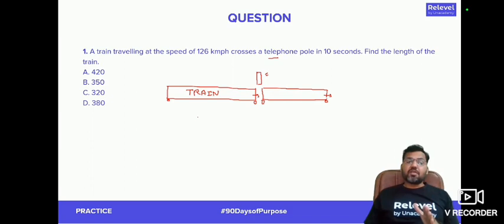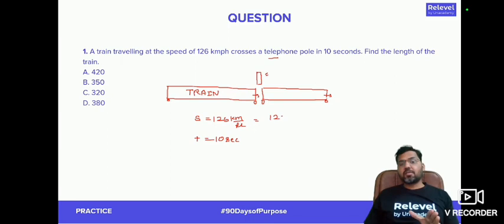It is given to you that the speed of the train is 126 km per hour and the time is given to you as 10 seconds. Now you can see the time is given in seconds, right? So you need to first convert this speed in kilometer per hour to meter per second.